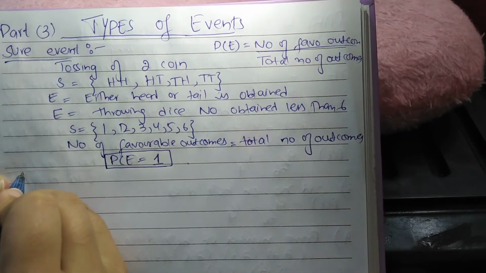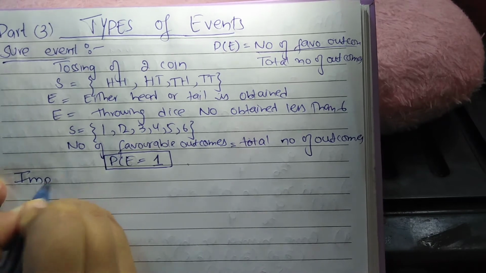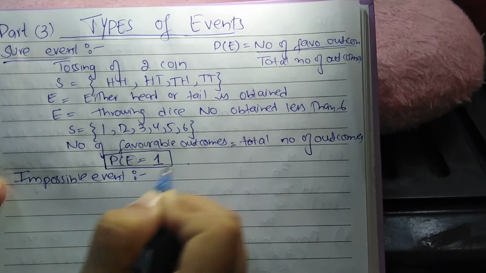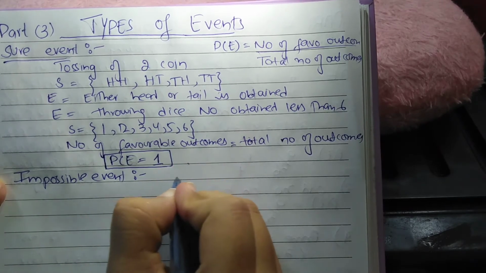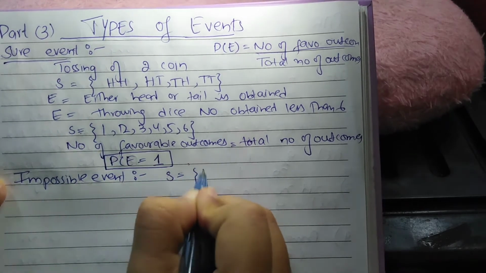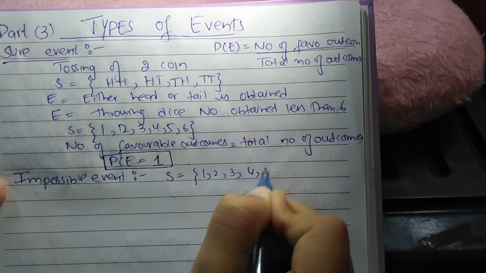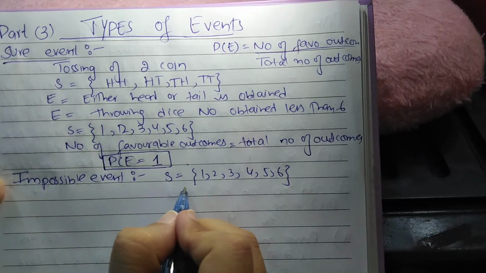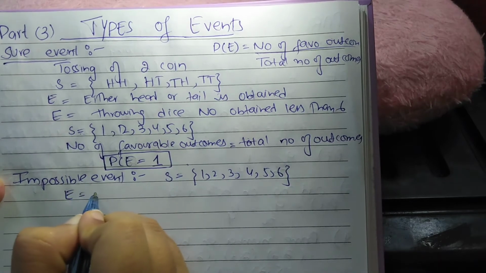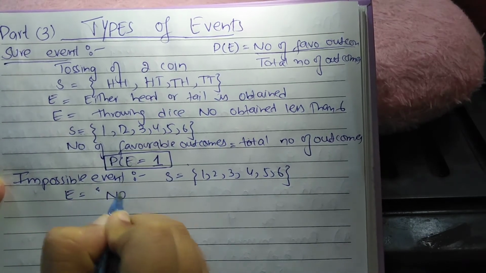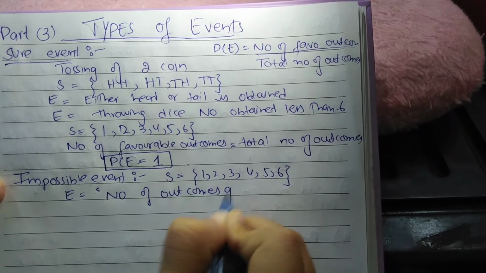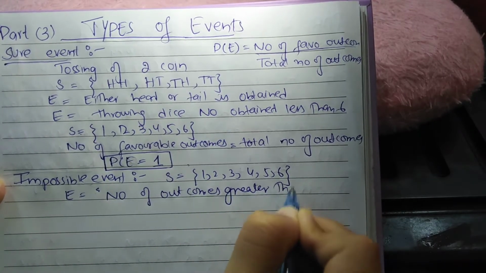Next is impossible events. Suppose we consider the same sample space, throwing a dice, where the number of outcomes is 6, and the event is the number obtained greater than 6.